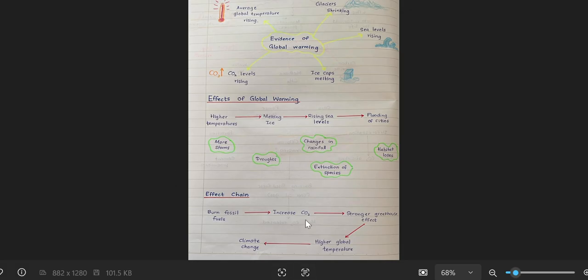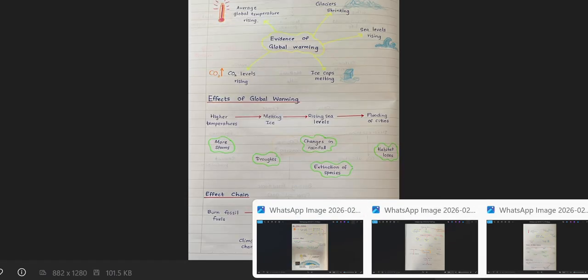Now if you take the effect chain, how it happens: burning fossil fuels. What happens? Carbon dioxide increases. Then what does it cause? A stronger greenhouse effect. Then higher global temperatures because of that. And then what happens? Climate change. Climate is changing.